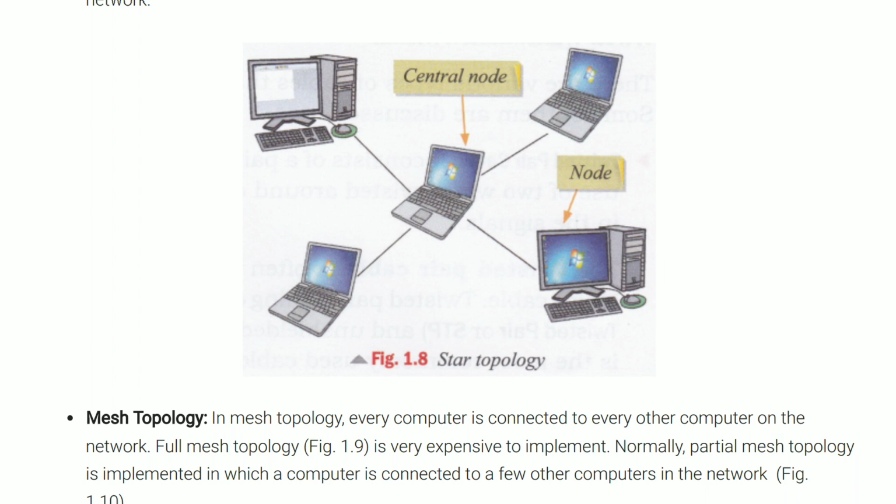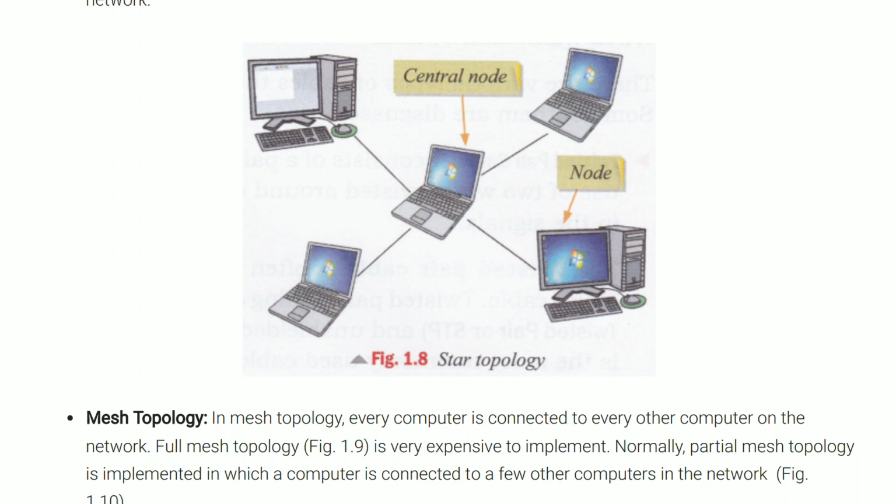If any source system has to transmit data to the destination system, the data is transmitted via the central system. First of all, data will be passed to the central system, and then from the central system the data will be passed to the destination system. In this way, the star topology works.